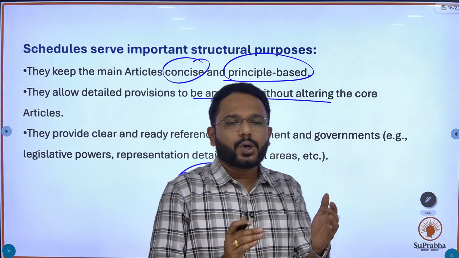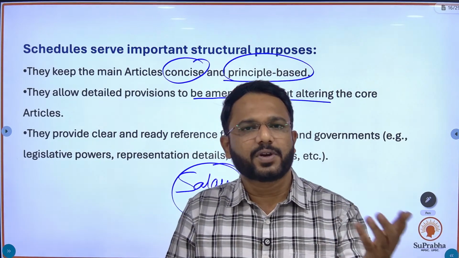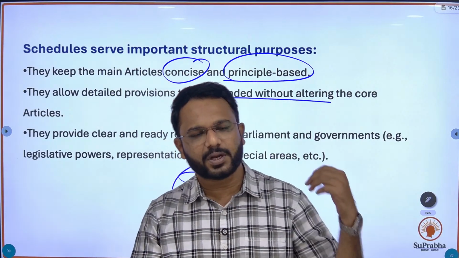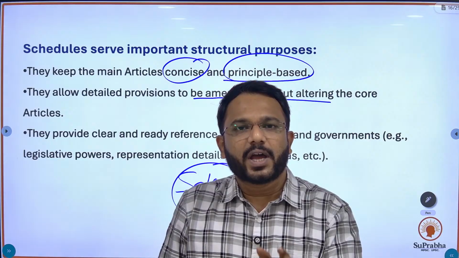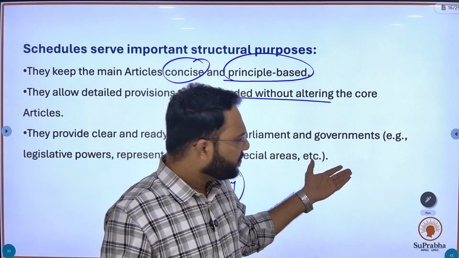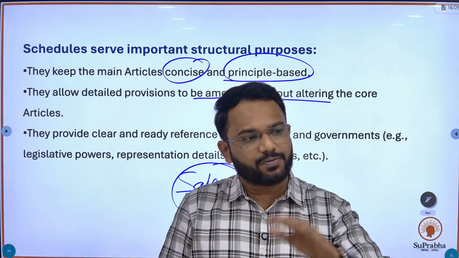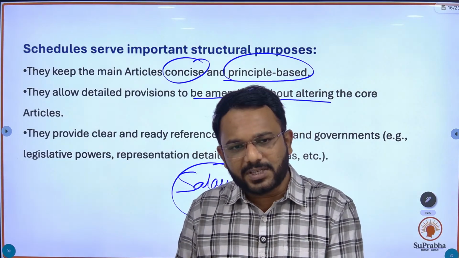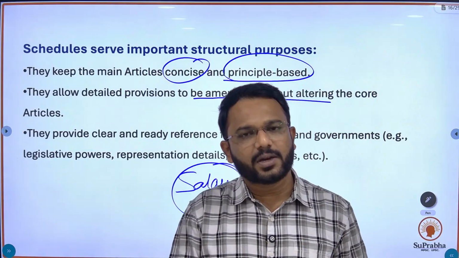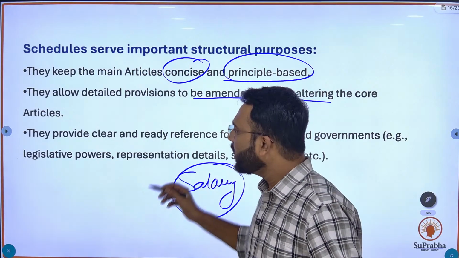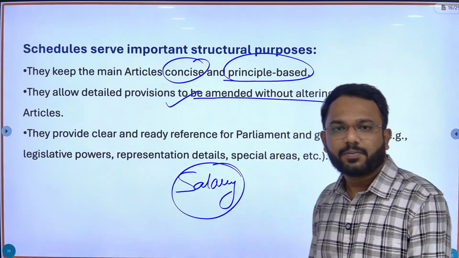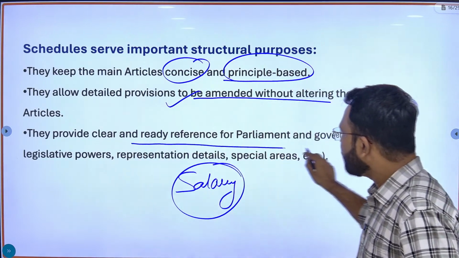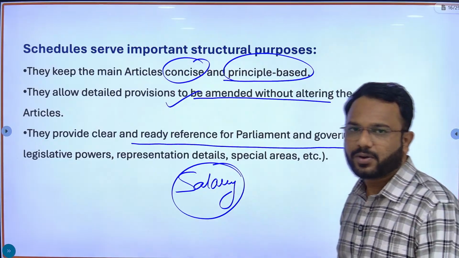If you want to change the amount of salary given to a specific member of parliament or judge of the Supreme Court, or any of those mentioned in our constitution, you just have to amend the specific schedule. You don't have to go to the articles and make changes there. It is much easier to amend the schedule than the articles. That's why they have critical importance. They provide clear and ready references for parliament and governor, as we have discussed.